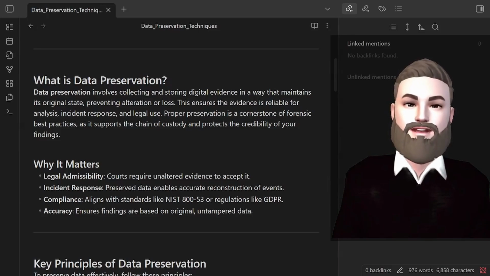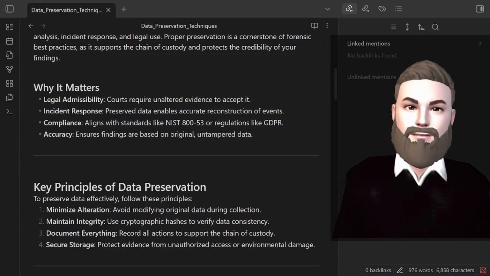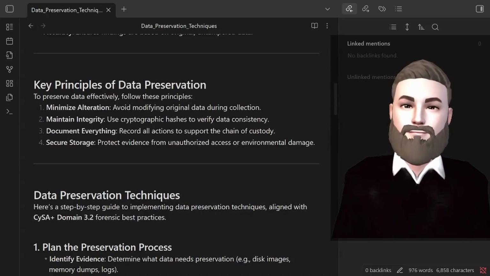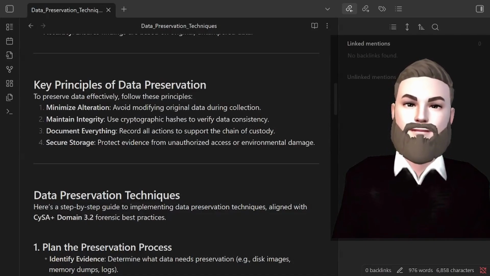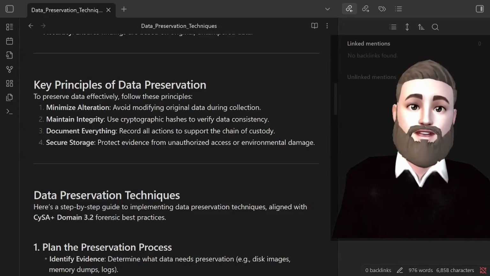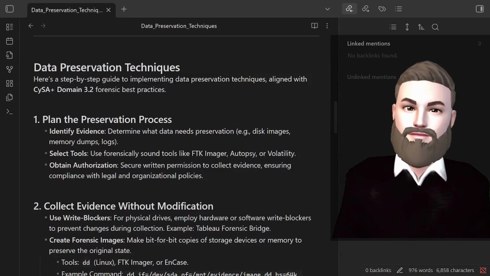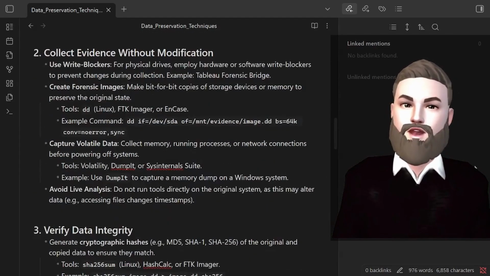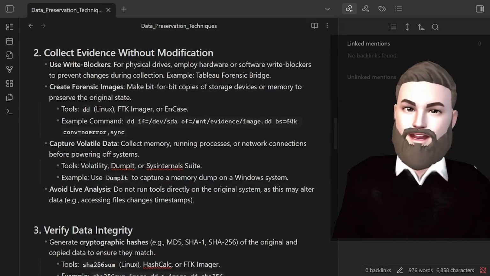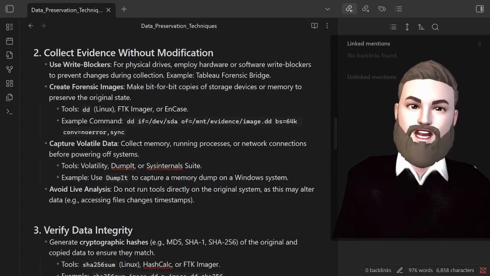Proper preservation is a cornerstone of forensic best practices, as it supports the chain of custody and protects the credibility of your findings. Why it matters: legal admissibility in court, incident response, compliance, accuracy. Key principles of data preservation: minimize alteration, maintain integrity, document everything, and secure storage. Data preservation techniques: plan the preservation process. Collect without modification with tools like DD, FTK Imager, or EnCase.